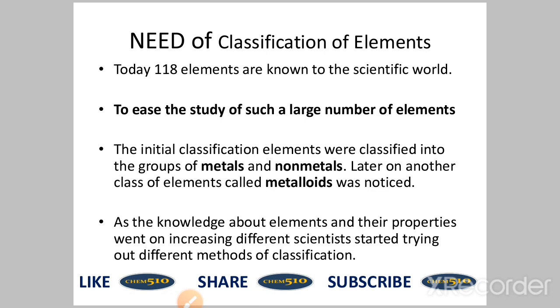Initially, classification was simple, into two groups. First is metal and second is non-metal. Later on, metalloids were added. As the knowledge about elements and their properties went on increasing, different scientists started trying out different methods of classification.